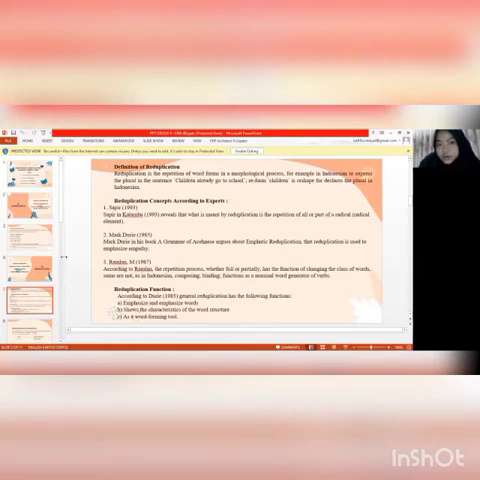Reduplication concept according to experts. One, Sapir in Katamba, 1993, reveals that what is meant by reduplication is the repetition of all or part of the radical element. Two, Mark Durie, 1985, in his book about emphatic reduplication, says that reduplication is used to emphasize.